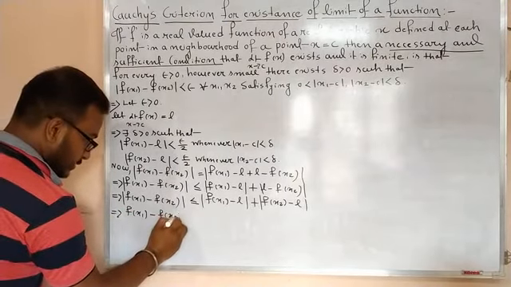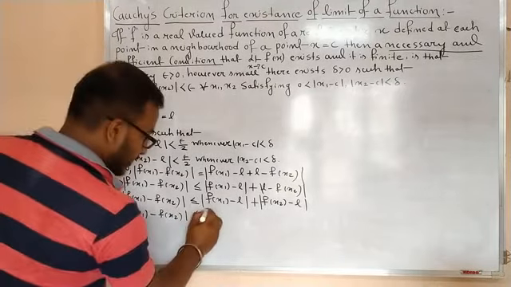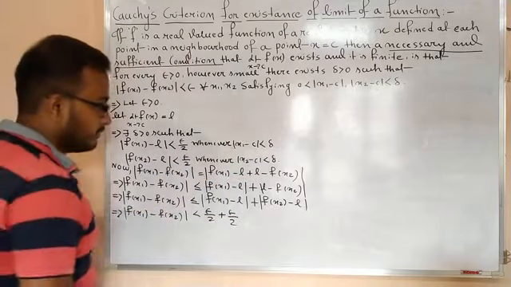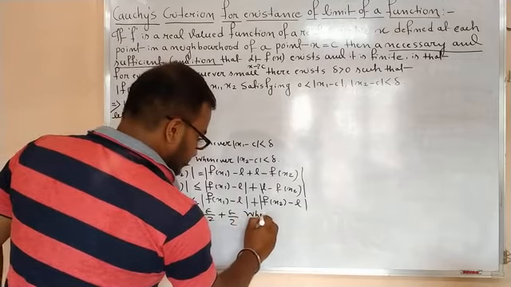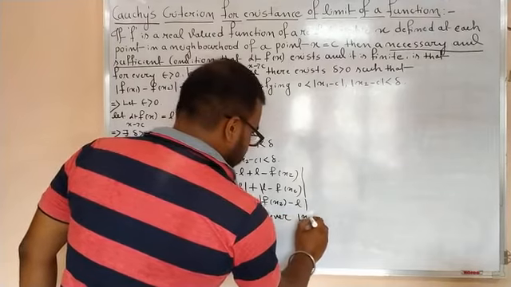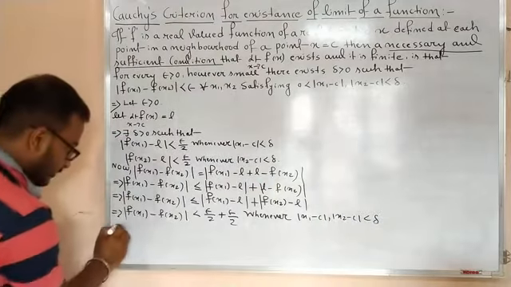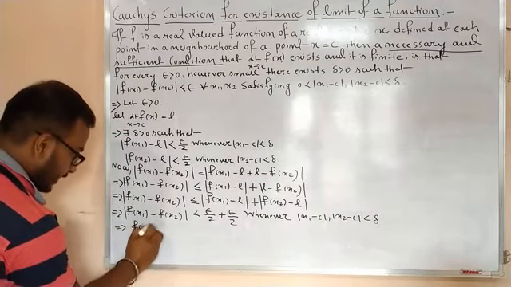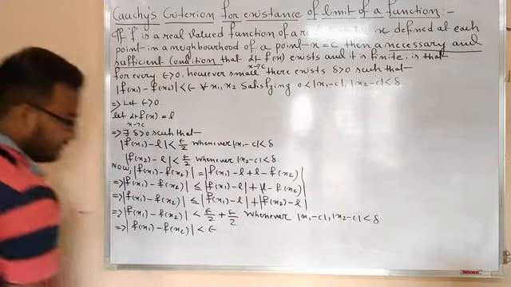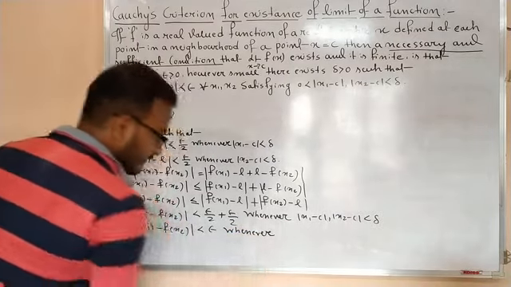Now this implies mod f(x1) minus f(x2) is strictly less than epsilon by 2 plus epsilon by 2, provided these conditions are true. So whenever mod x1 minus c and mod x2 minus c are less than delta, this implies mod f(x1) minus f(x2) is strictly less than epsilon.